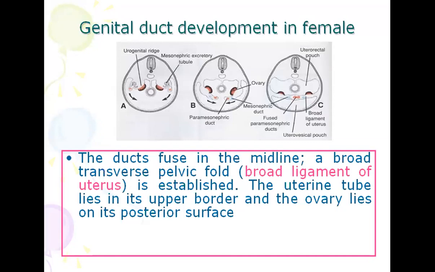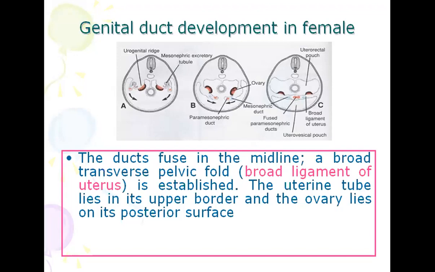So you can see in the C, the broad ligament is formed, and posteriorly there is uterorectal pouch, and anteriorly there is uterovesical pouch.